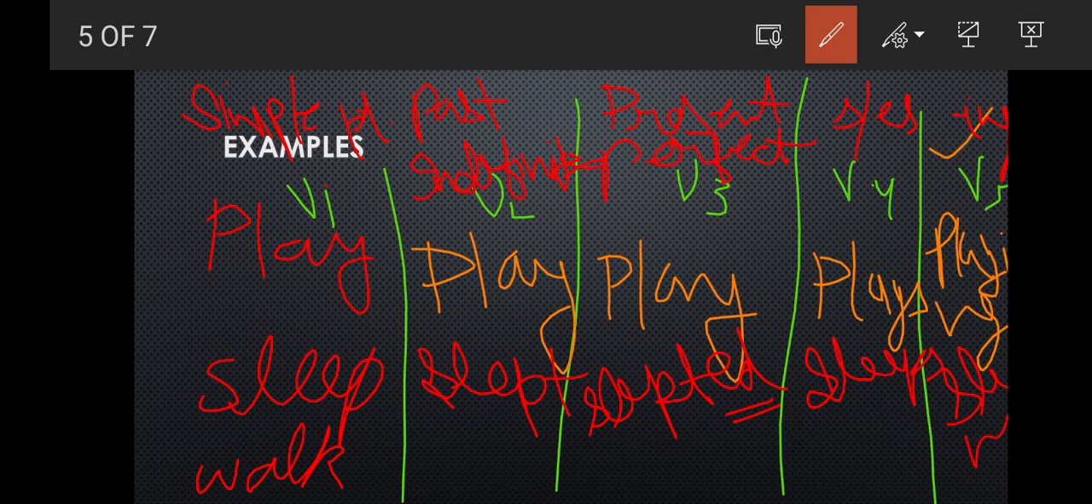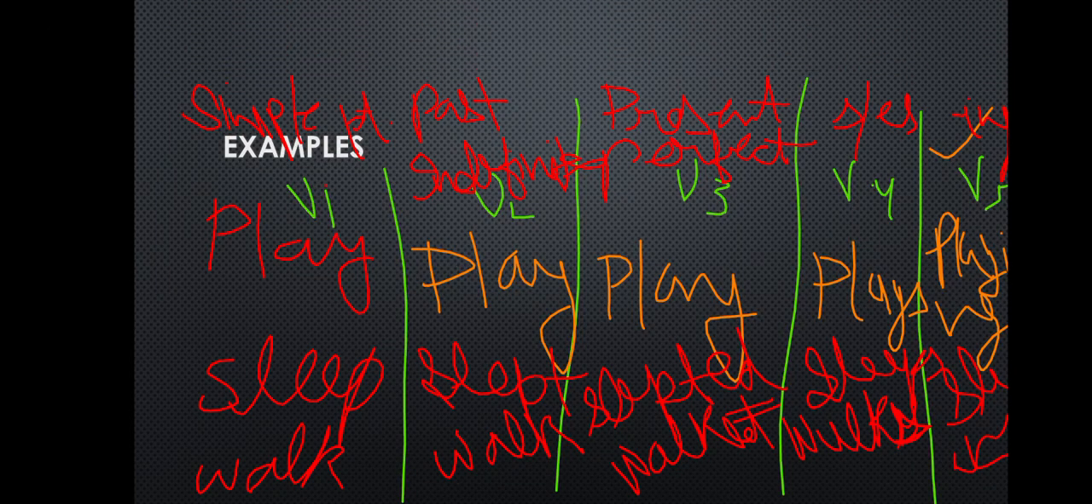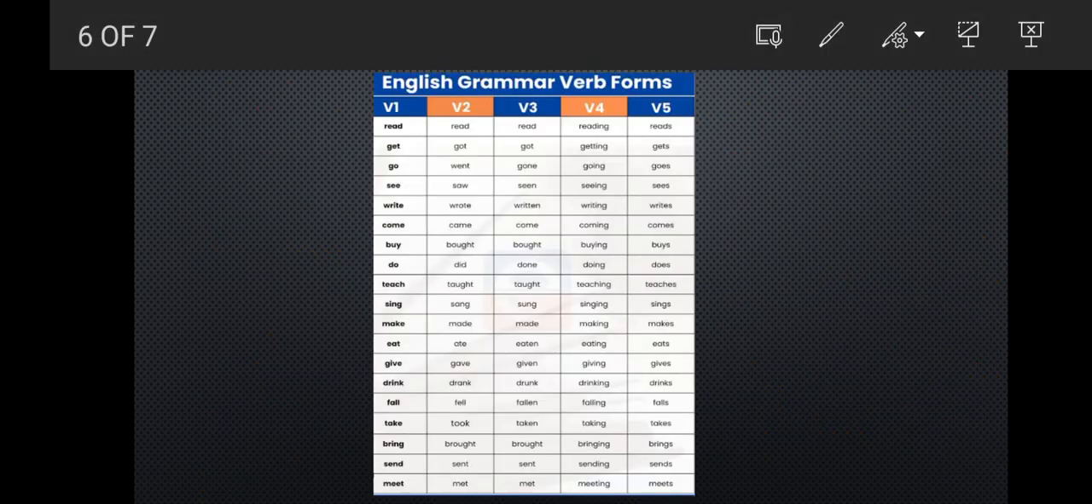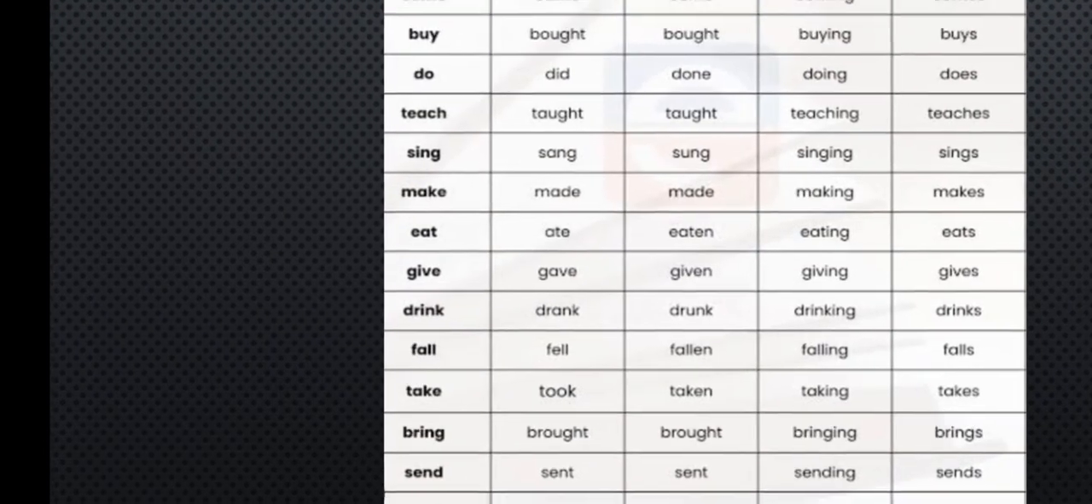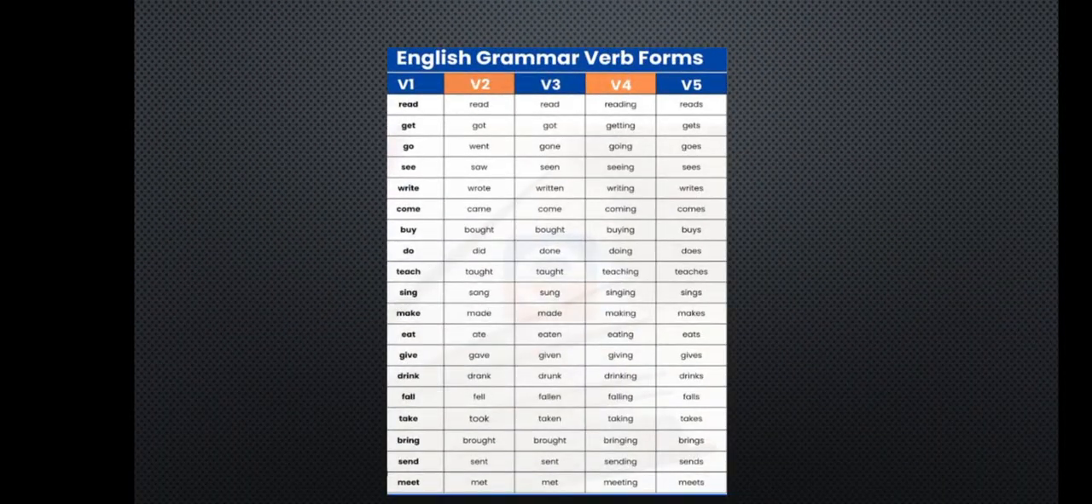Then go for walked, then walks, it is s. Then walking. Are you understanding what I am saying? I hope so. Like this you need to write. So this is the thing. Let's move with some more examples. So here we go with the first example.